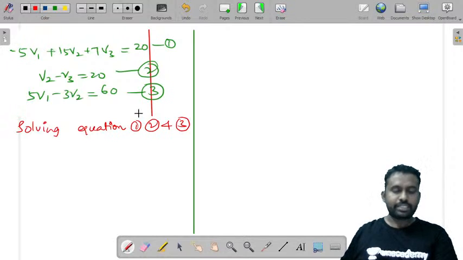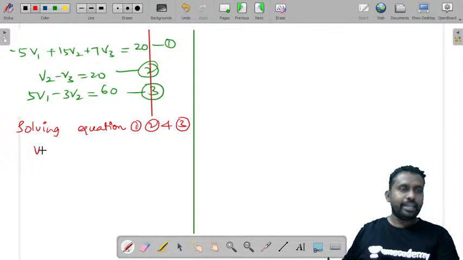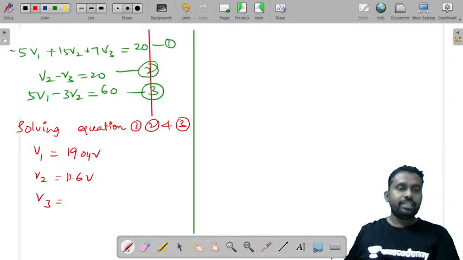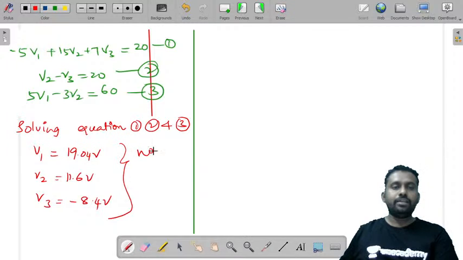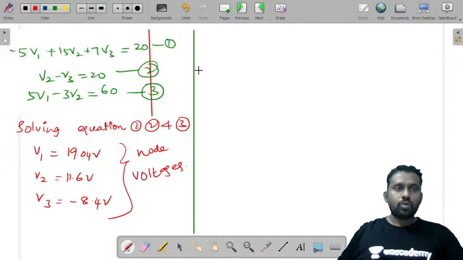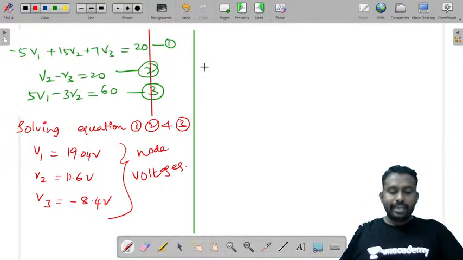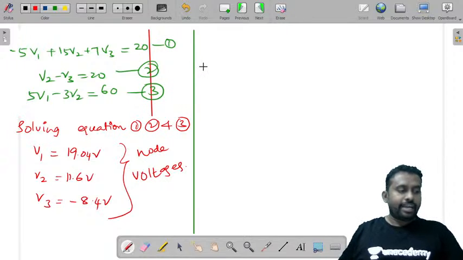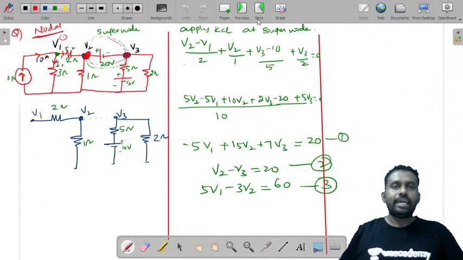When you solve these equations 1, 2 and 3, you will get V1 is equal to 19.04, V2 is equal to 11.6, V3 is equal to minus 8.4 volts. So these are the node voltages. So this is how you'll find the node voltages in case of a super node analysis.